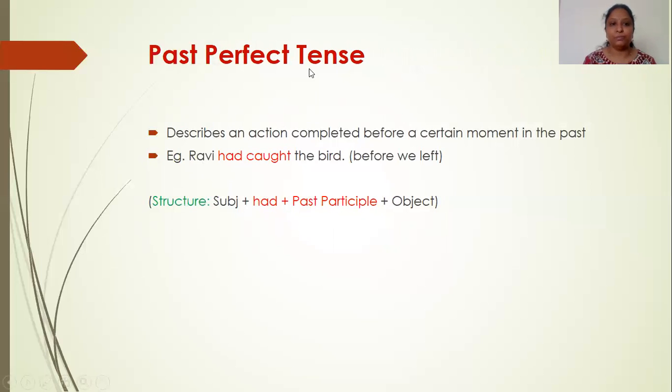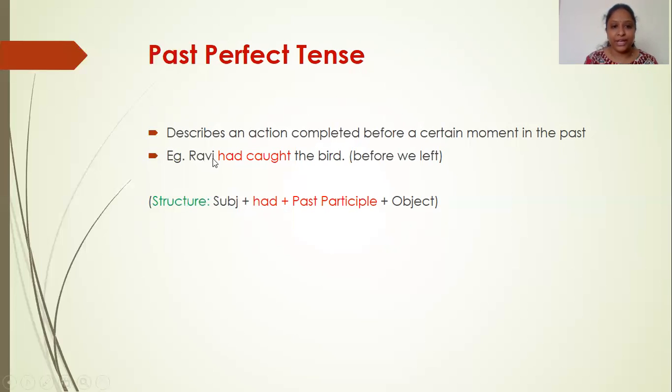Now let us talk about past perfect tense. It is used to describe an action completed before a certain moment in the past. So in the past itself it started and it ended before a certain moment in the past. See, Ravi had caught the bird. By the time we were about to sit for lunch, Ravi had caught the bird. So you are referring to a past event, right?